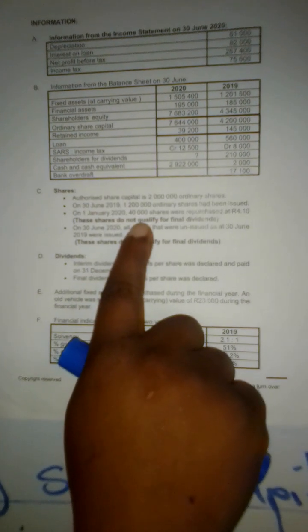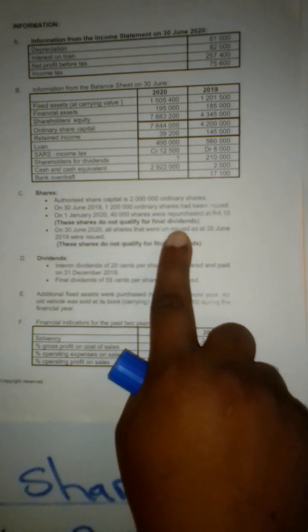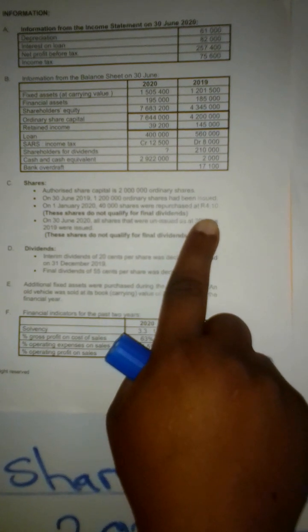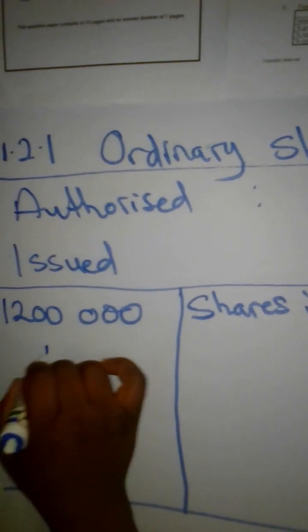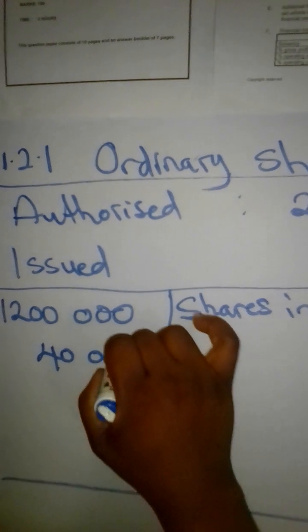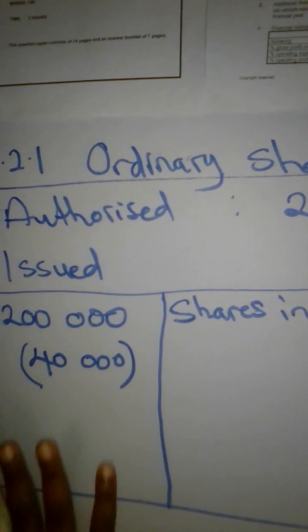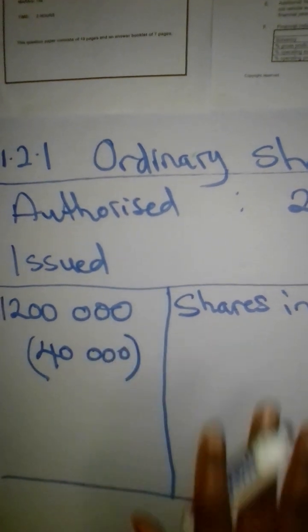On the 1st of January 2020, 40,000 shares were repurchased at 4.10. So there was a repurchase that took place on the 1st. So we indicate how many shares? 40,000 shares. Remember, a repurchase decreases our issued share capital.